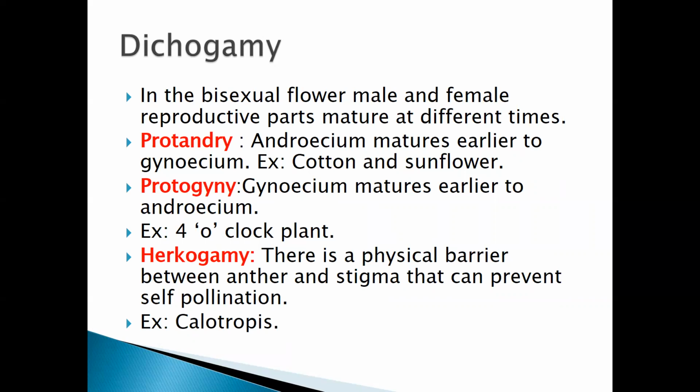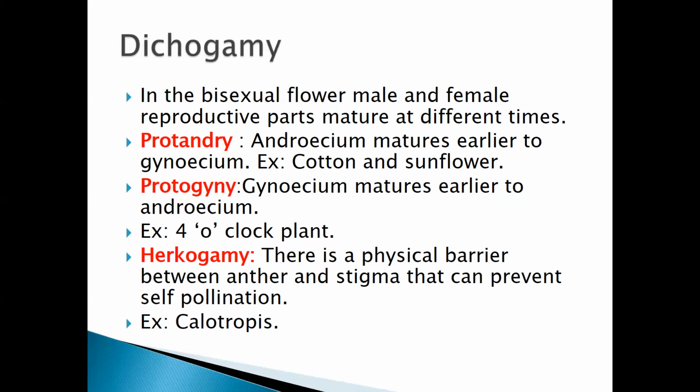When the pollen grains do not release, there is no chance of self-pollination. Yes or no? Because the stigma is already matured, the pollen is not released. And sometimes pollen will release, but the stigma will not be mature, and it will not provide a space for the pollen grains to grow or form the pollen tube. So this is nothing but dichogamy, and it is one of the important definitions.